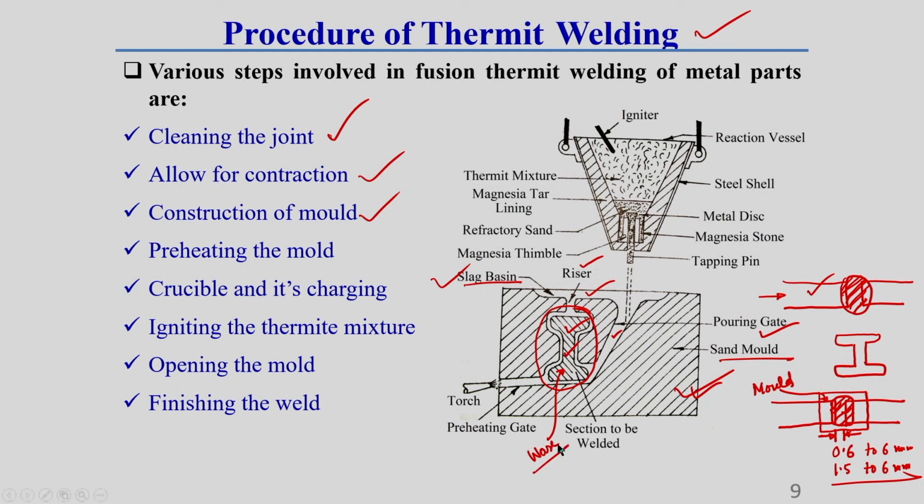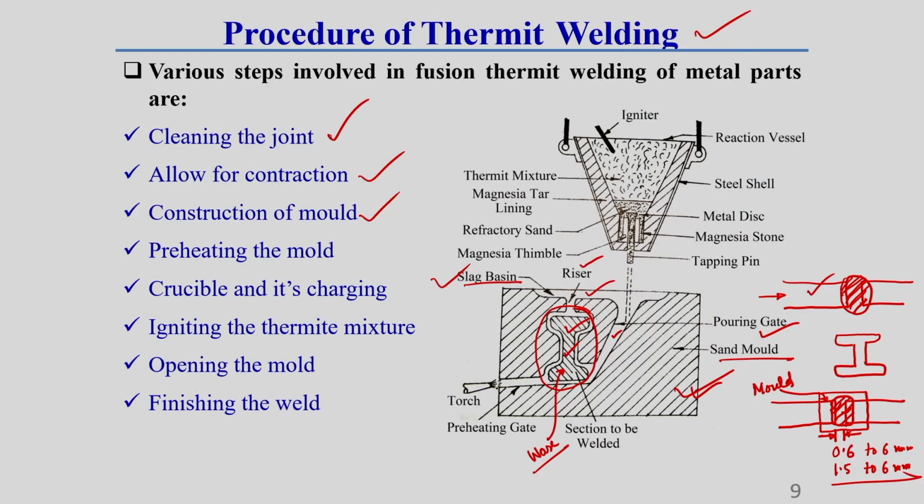And why is it required? Because after that we have to provide the sand mold around. If we make this sand mold before making this wax pattern, then the sand would also be inserted inside this region, correct? Because we have to make a cavity where we want to make the joining, correct. To make the cavity, first of all we have to make a wax pattern there. After that, we have to remove this wax pattern by heating.